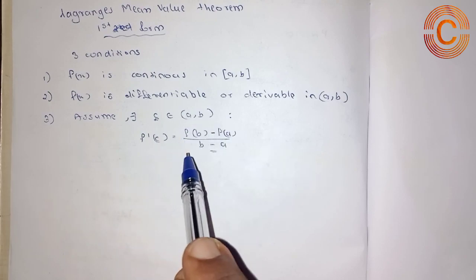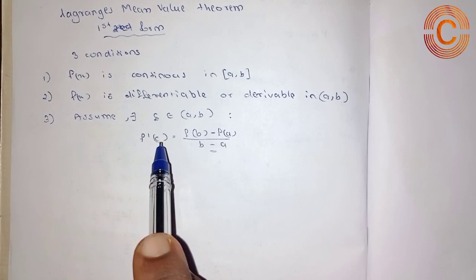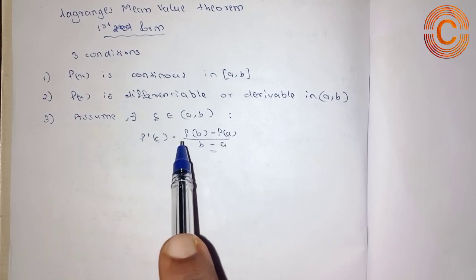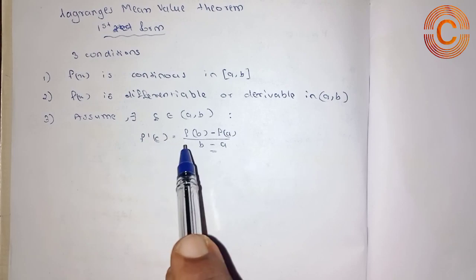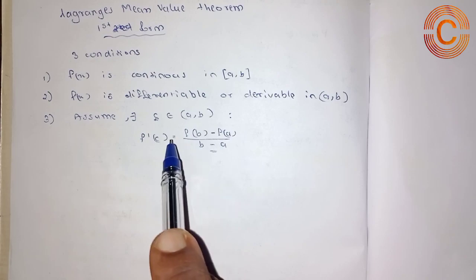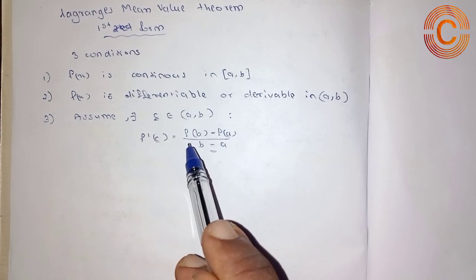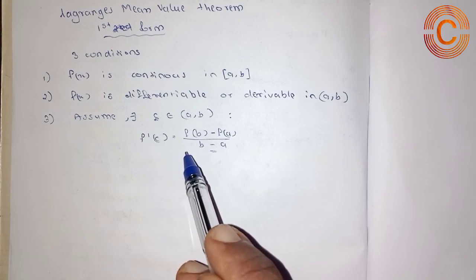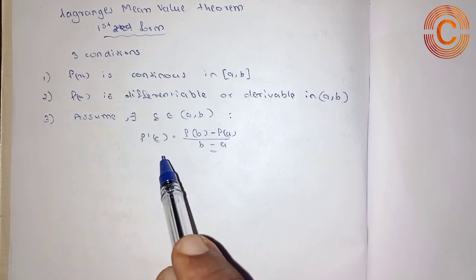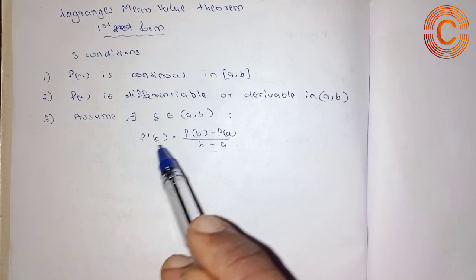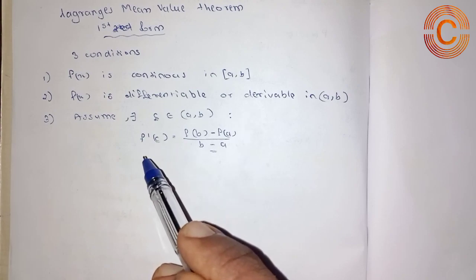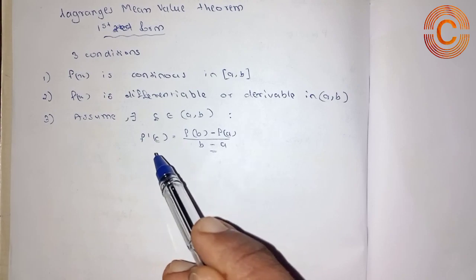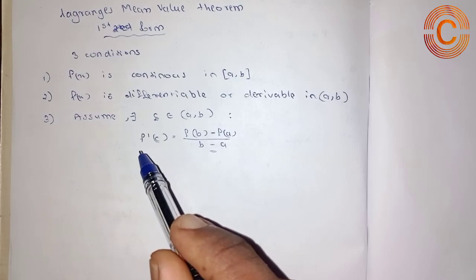In the case of Rolle's theorem, we also assume that there exists a point c which belongs to the given interval, but the method to find the value of c is different. In the case of Rolle's theorem, we find the value of c by using the expression f dash of c equal to 0. So Rolle's theorem and Lagrange's mean value theorem are different due to the third condition and similar due to the first two conditions.